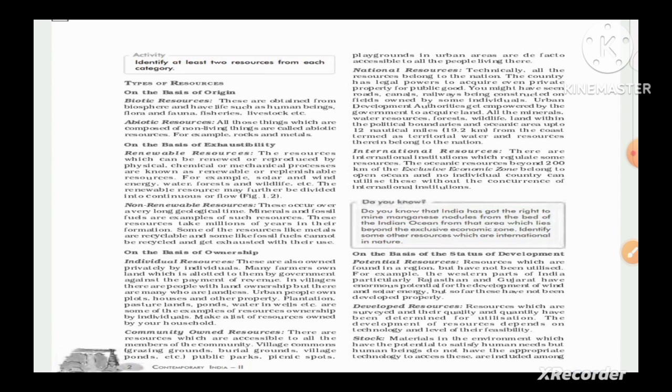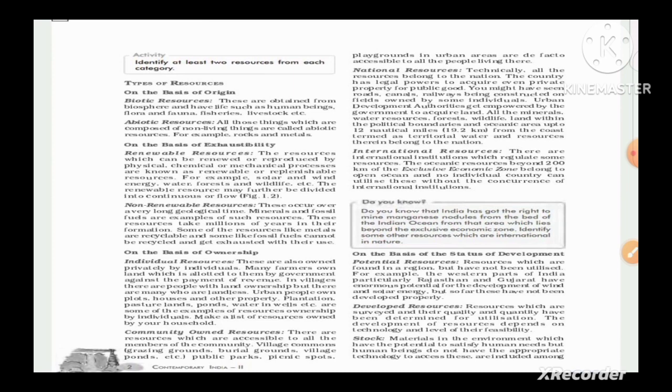These are not private. Now, national resources: technically all the resources belong to the nation. The country has the legal power to acquire even private property for public goods. You might have seen roads, canals, railways being constructed on fields owned by some individual. Urban development authorities are empowered by the government to acquire land. All the minerals, the political boundaries, and oceanic area up to 12 nautical miles from the coast, termed as territorial water, therefore belong to the nation.